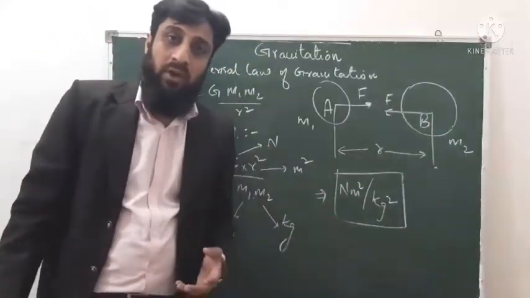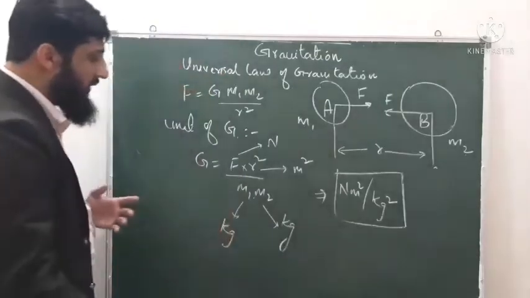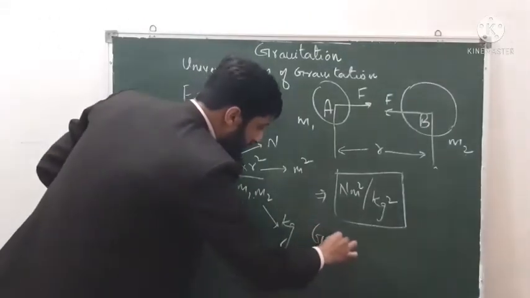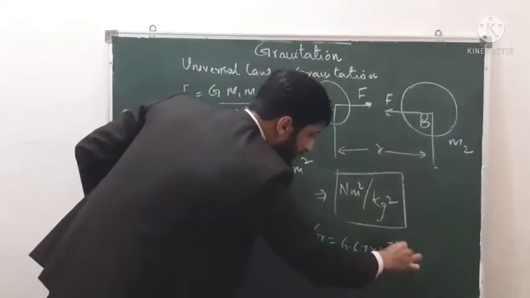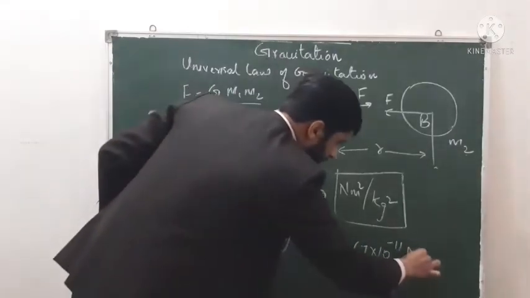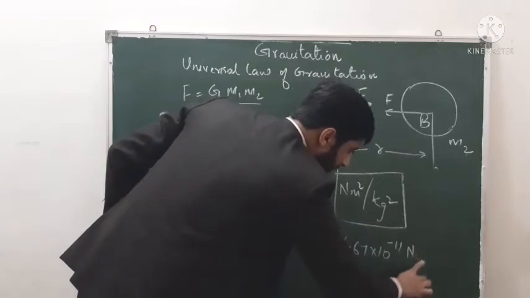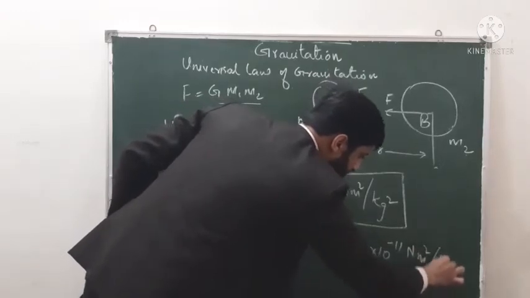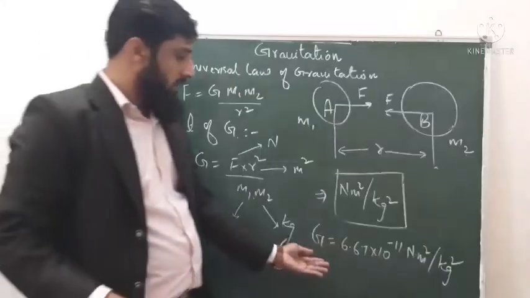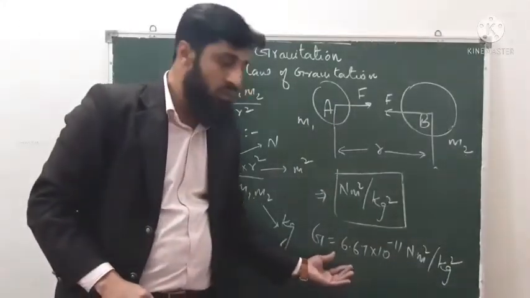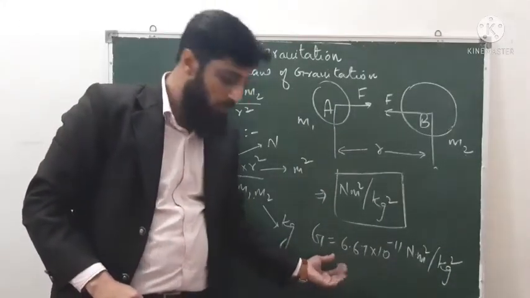Now move on to the value of G. What is the value of capital G? The value of capital G is 6.67 into 10 power minus 11 Newton meter square per kg square. This is the value of capital G, and it is very important from the numerical point of view.